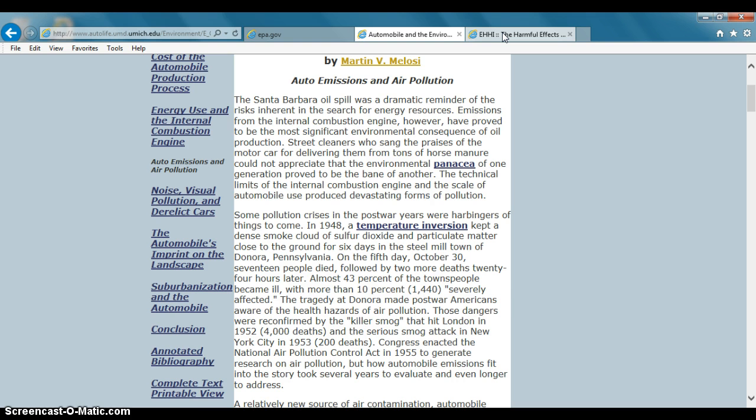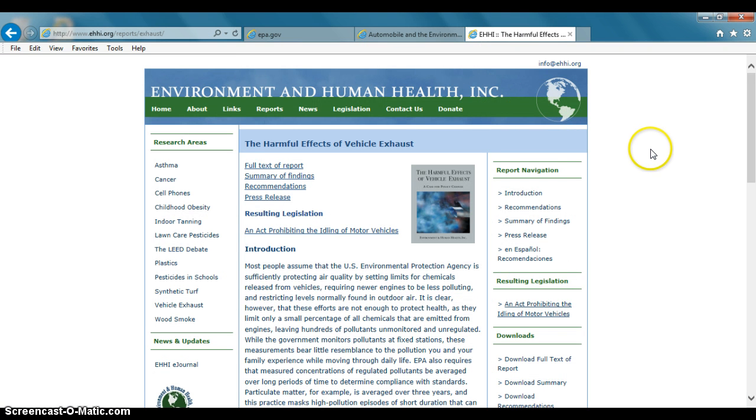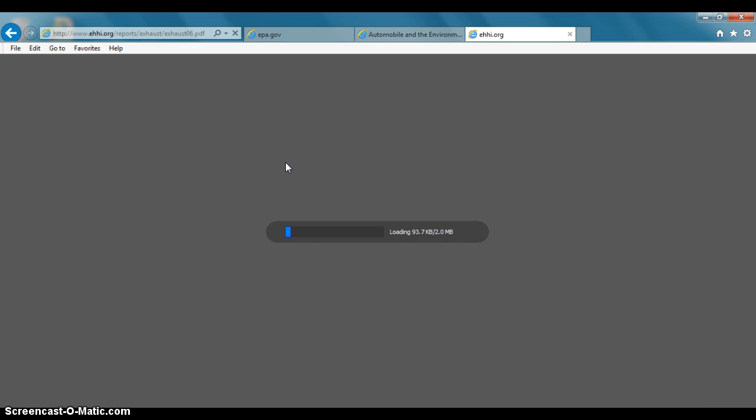Our final source was a .org site, but the author was hard to find and was embedded in the information. Upon clicking the link on the main website on the full text of report, it will send you to the PDF page, and it has the author on it on the fourth page.